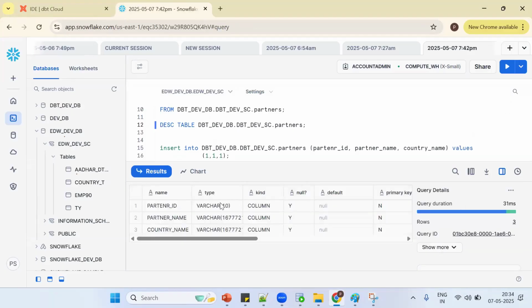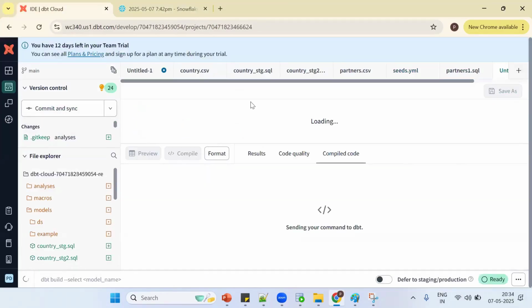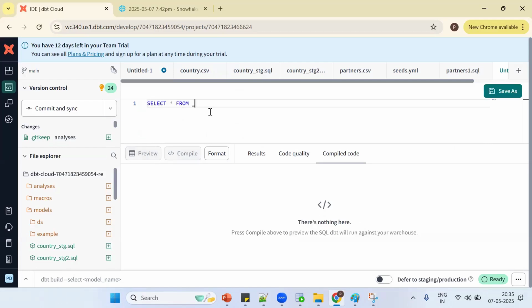This is the concept of seeds and seeds.yaml. By default, based on the data, it will create the data types. If I want to have my own data types, we should go for the YAML concept. Now I want to refer to this seed. How to refer to this seed? By using the ref function: select star from ref, and the seed name, partners. This is my seed. Now when I compile, what happened?